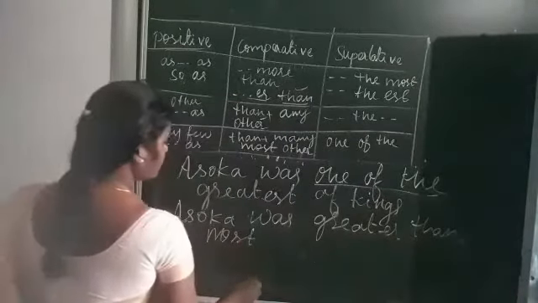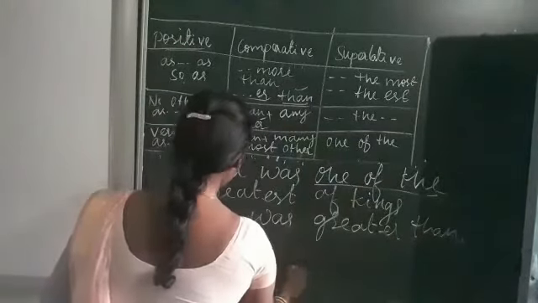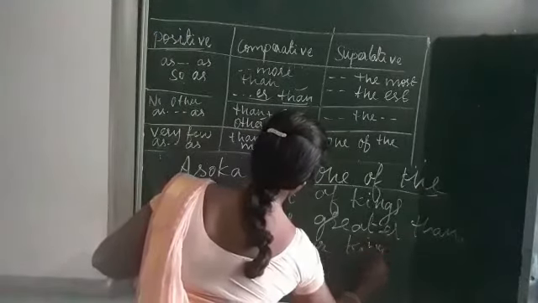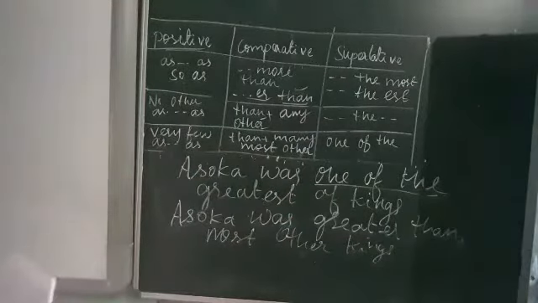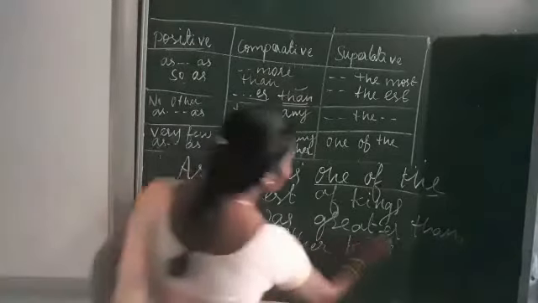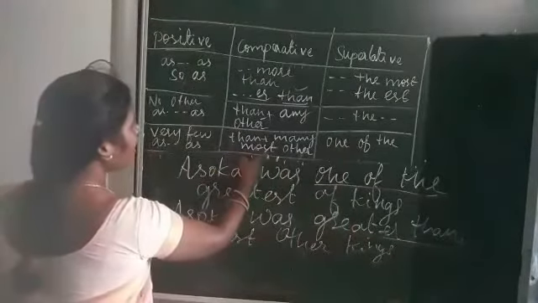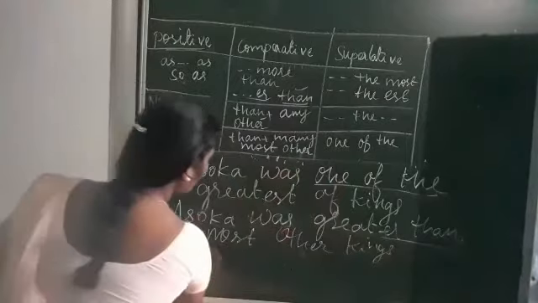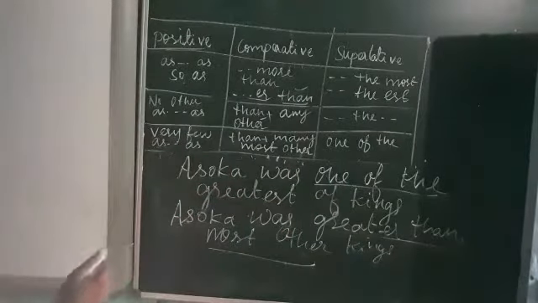So this sentence is called comparative degree. So how do we identify this comparative degree? Because I used er plus than, and after that many or most, any one we have to use. Okay, most other. Er plus than refers to comparative. So it is called comparative degree.